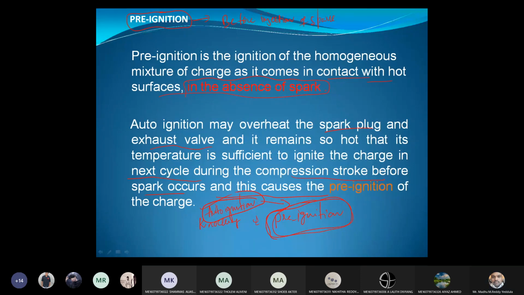Because in the previous cycle, due to ignition, the spark plug and exhaust valve are subjected to very high temperature. They are acting as hot zones. Whenever the charge in the next cycle is in contact with those zones, pre-ignition automatically takes place. Therefore, auto ignition is the reason for pre-ignition to occur. Am I clear?